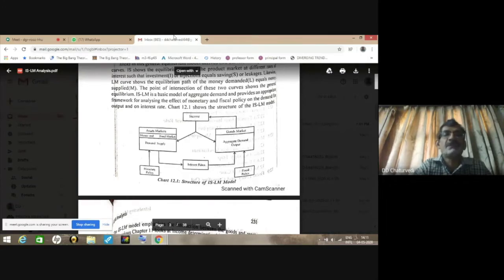That means their curves intersect each other. On the right hand side we have the goods market, where we arrive at the equilibrium point where aggregate demand, comprising consumption, investment, government expenditure and foreign exports, equals the aggregate output or aggregate supply.